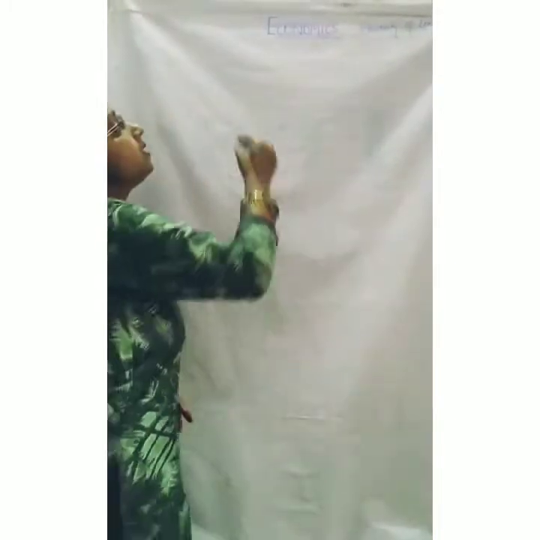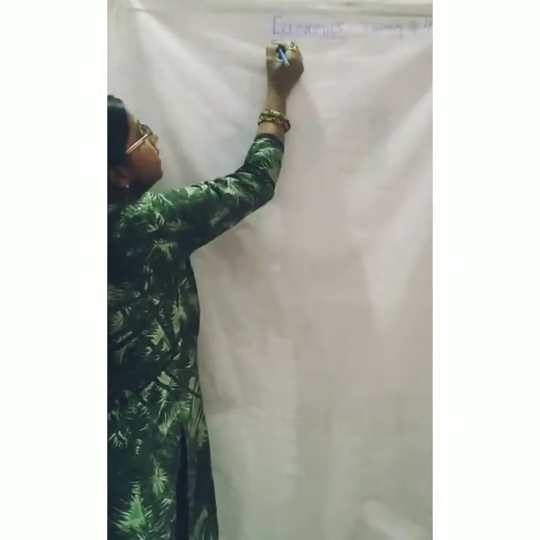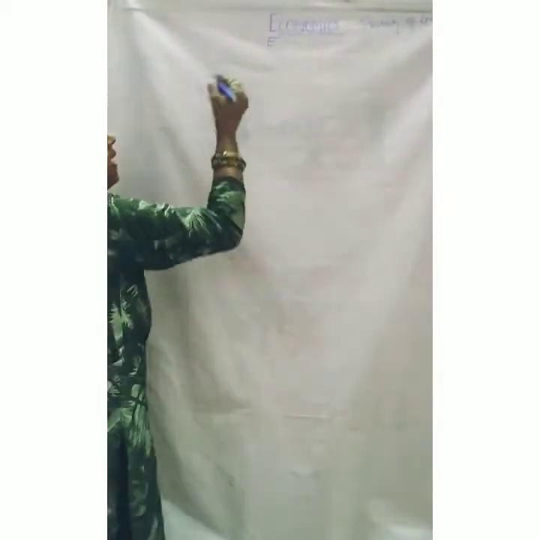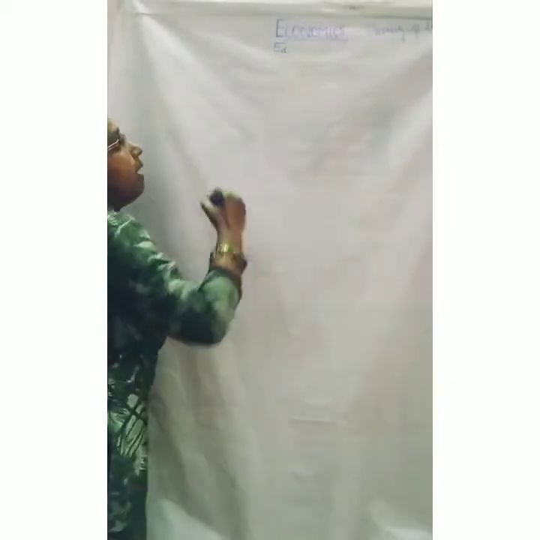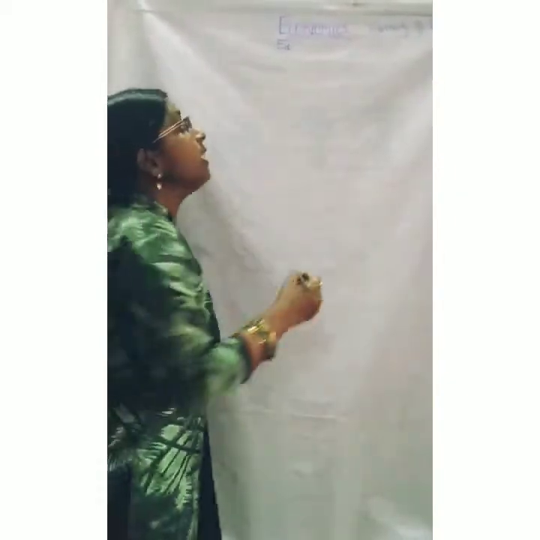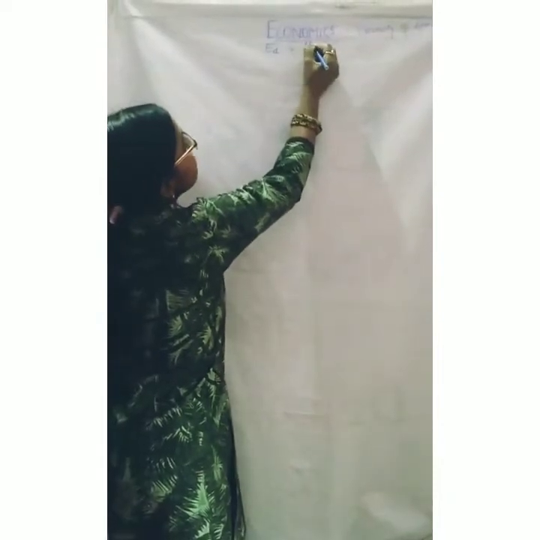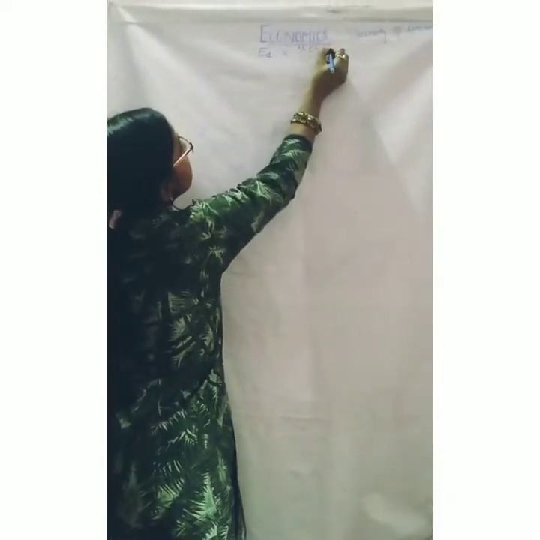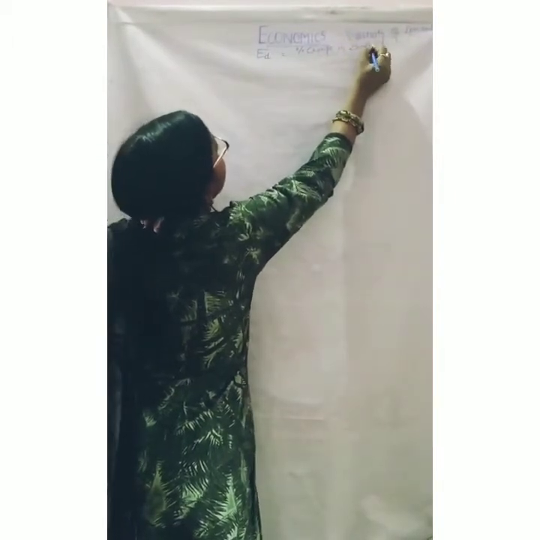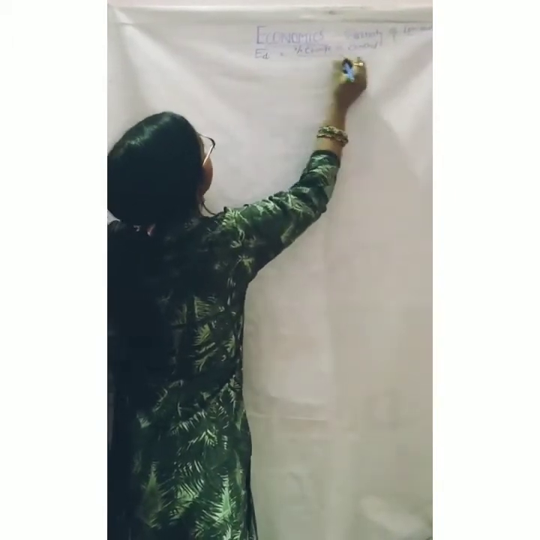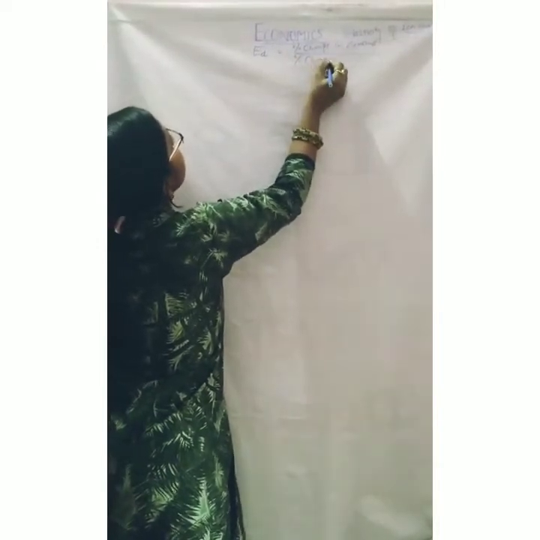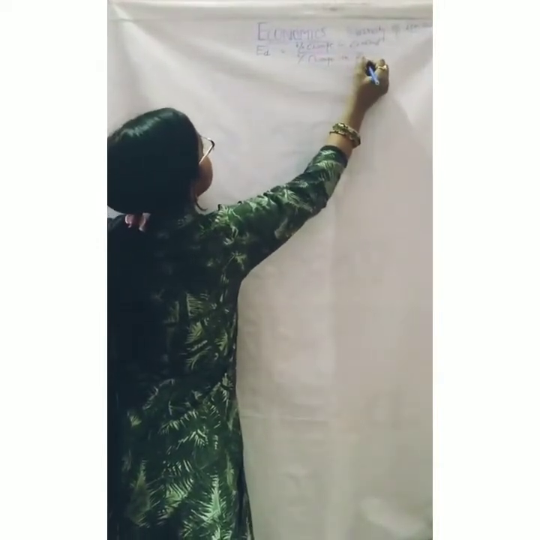Elasticity is denoted by E, and we write D for demand. Elasticity of demand, that is ED, equals percentage change in quantity demanded divided by percentage change in price.